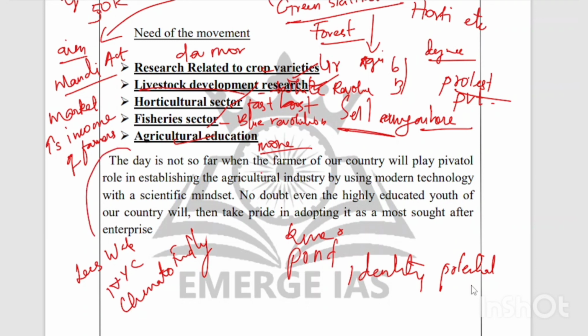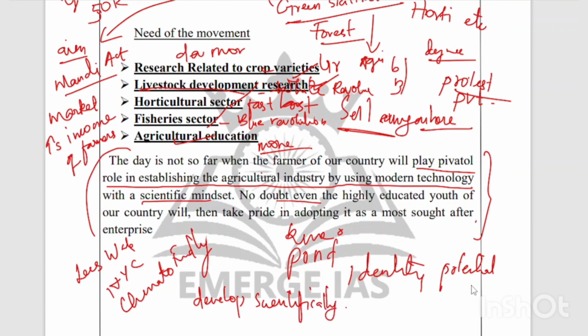Then the conclusion part. The day is not so far when a farmer of our country will play a pivotal role in establishing the agriculture industry by using modern technology, yes, with a scientific mindset. That is going to happen soon, because we have to develop our farmers. We have to develop the agriculture sector scientifically, and use modern technologies in the agriculture sector. And no doubt, even the highly educated youth of our country will take pride in adopting it as the most sought after enterprise. That process has already started, and most of the youngsters are moving towards agriculture. And this is about all of this question.